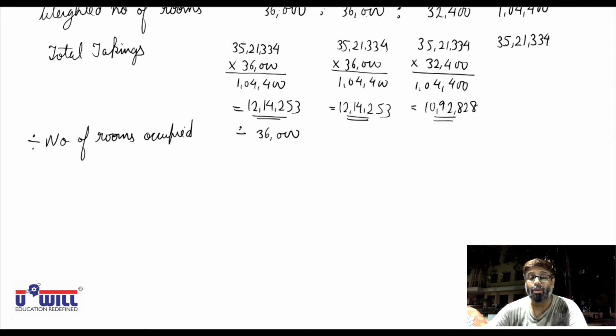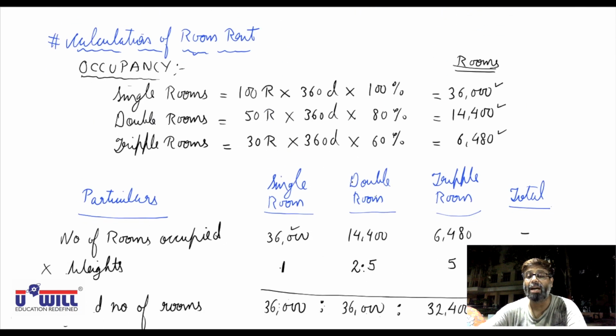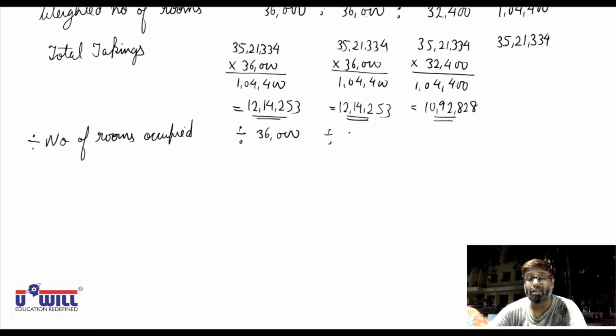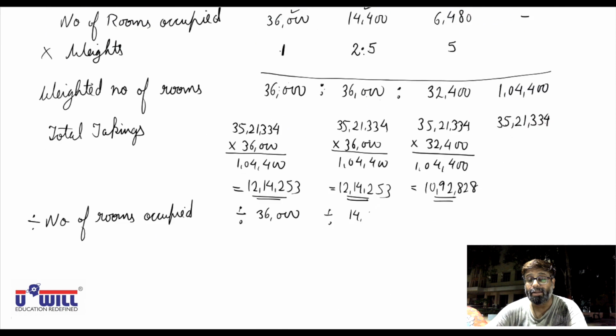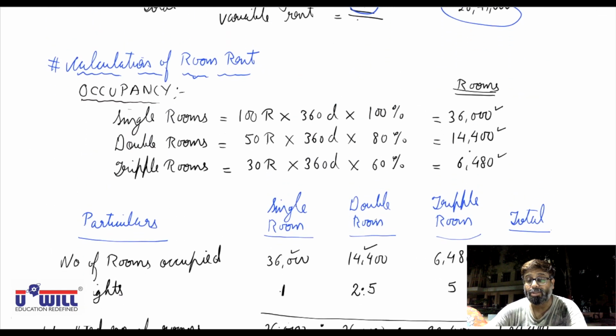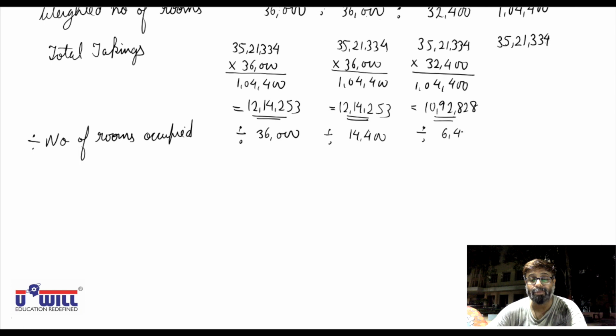Same way, 14,400 double rooms are occupied during the year, so 12,14,253 we have to recover from 14,400 double rooms, and 10,92,828 we have to recover from 6,480 triple rooms. So you will divide it by this amount. 12,14,253 divided by 36,000, so rupees 33.73 is what we will charge for a single room rent per day.